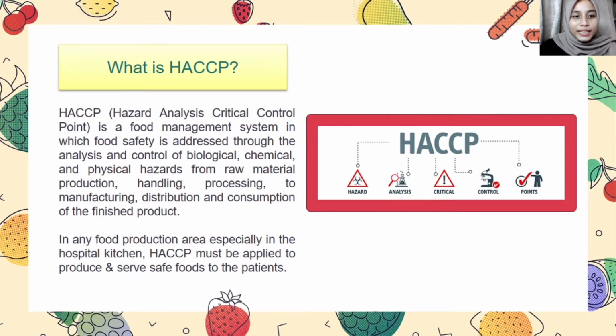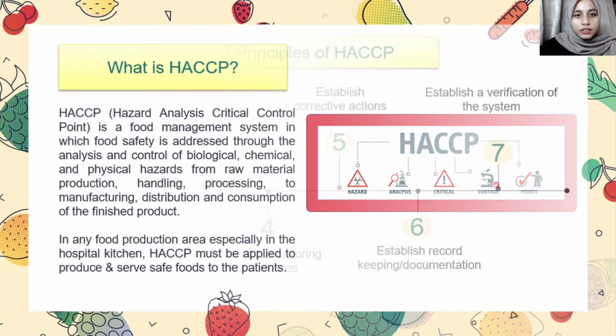First of all, what is HACCP? HACCP, also known as Hazard Analysis Critical Control Point, is a food management system in which food safety is addressed through the analysis and control of biological or microbiological, chemical and physical hazards from raw material production, handling, processing, to manufacturing, distribution and consumption of the finished product. In any food production area, especially in the hospital kitchen, the HACCP system must be applied to produce and serve the best and safe food for the patients.